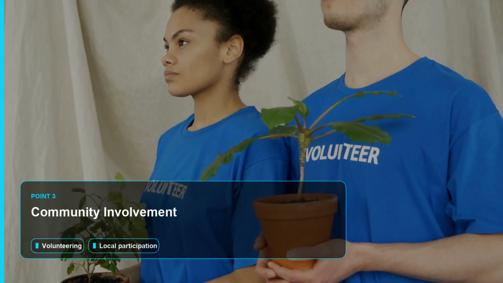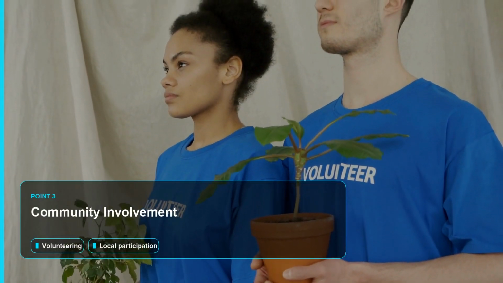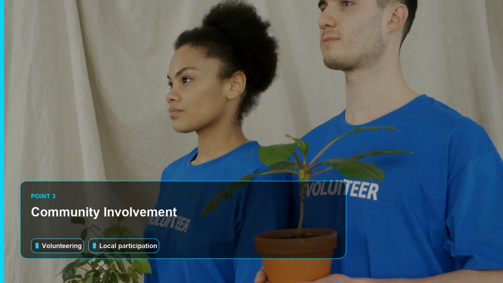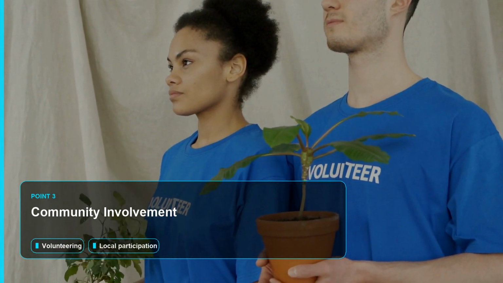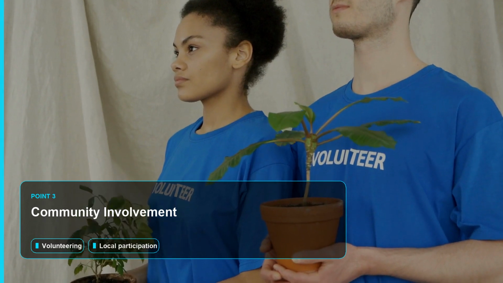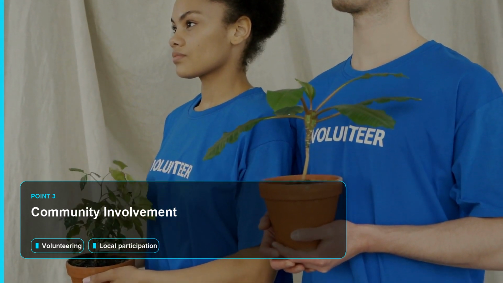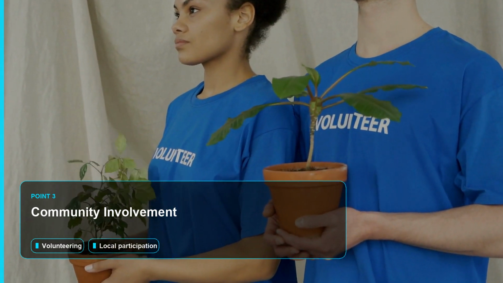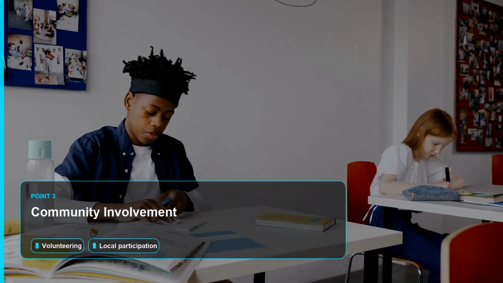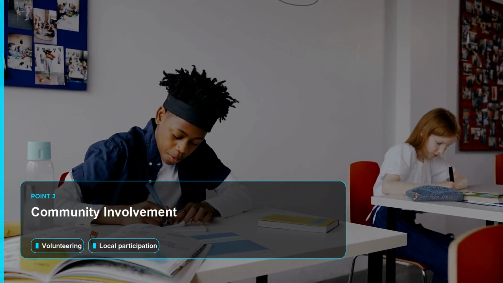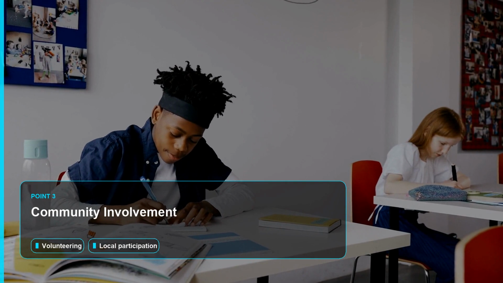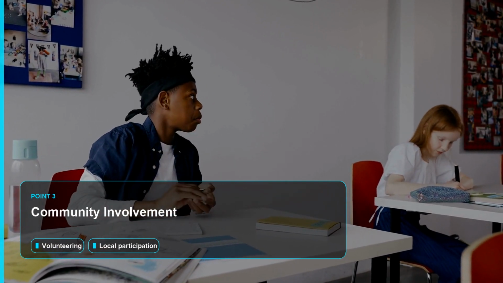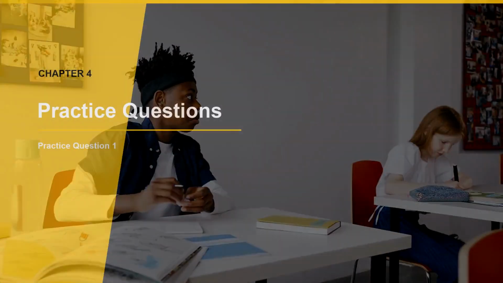British values encourage people to be active in their local communities through volunteering or joining local groups. This helps build the mutual respect we talked about earlier and makes the country a better place to live. Whether it's helping at a food bank or joining a school board, being active is highly valued. For the test, remember that community participation is a sign of a well-integrated citizen.